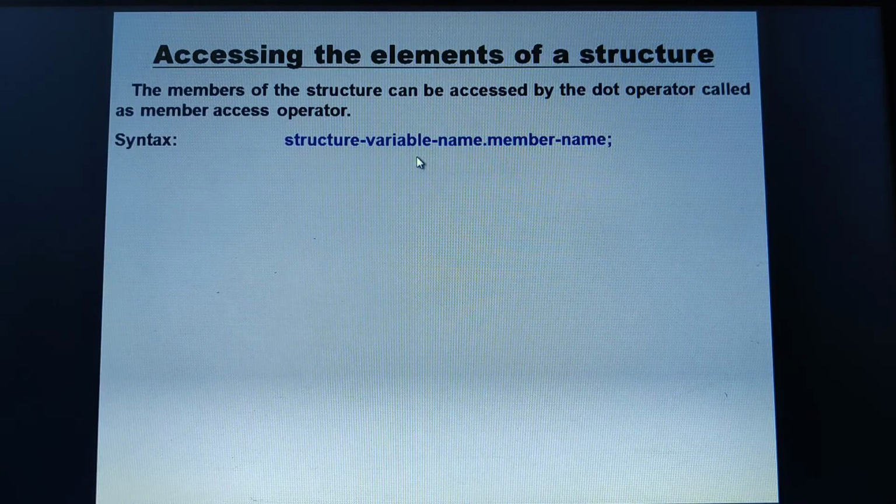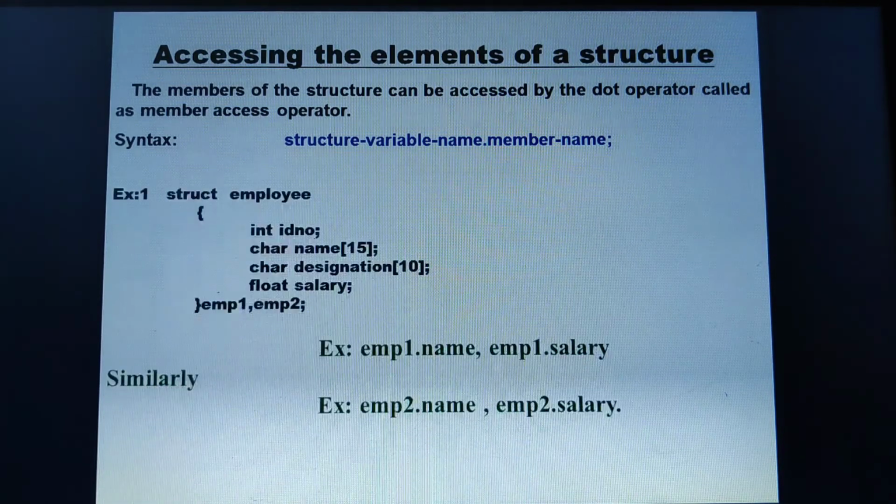So employee 1 is a structure variable name for the structure known as employee, followed by the dot operator, which is called the member access operator, followed by which member you want to access out of ID number, name, designation and salary. You need to clearly specify which member name you want to access. I hope you are able to understand.